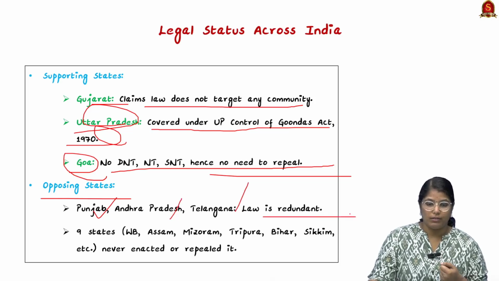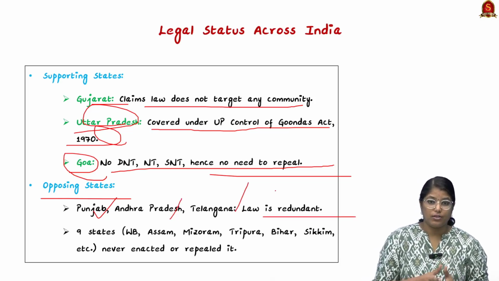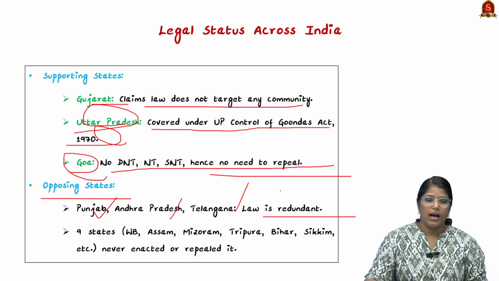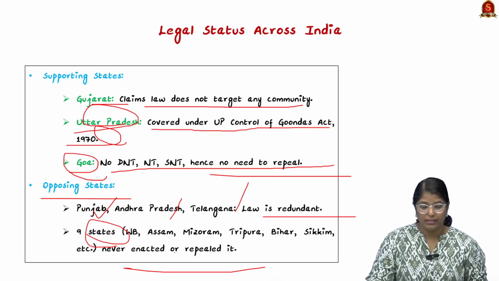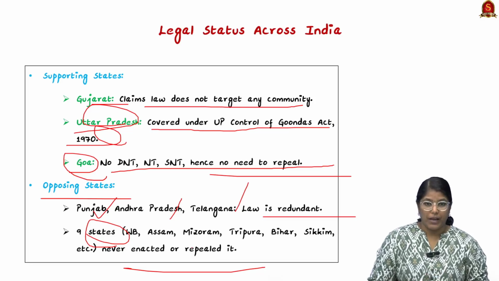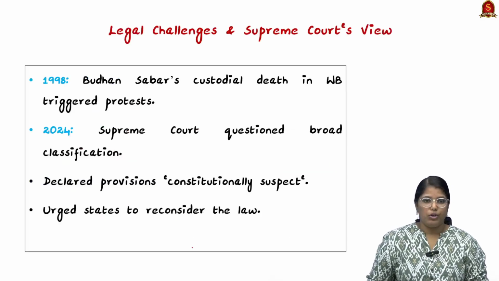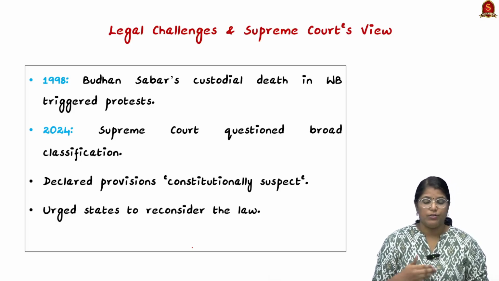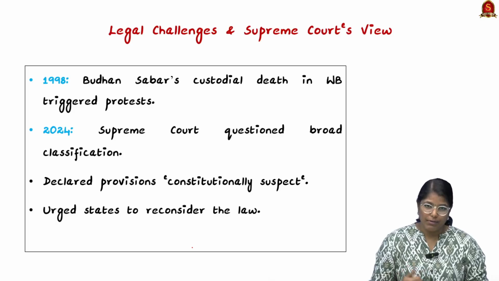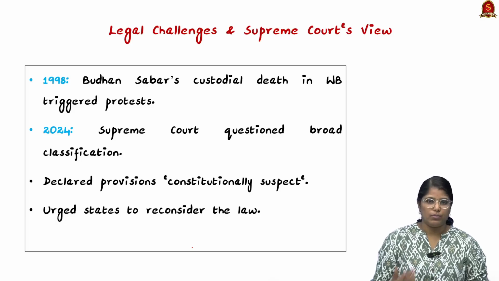Law is, these states say that these laws are not required for the states, and 9 states have never enacted or have repealed this particular Habitual Offenders Act. Now, moving on, we shall see about the legal challenges as well as the Supreme Court's view. The Supreme Court has already said to revisit the definition as well as the act to different states. However, even today, literally 14 different states are upholding this particular act, and that is why it made